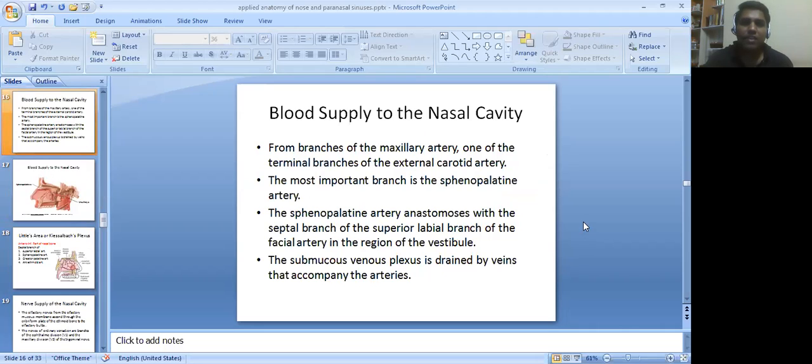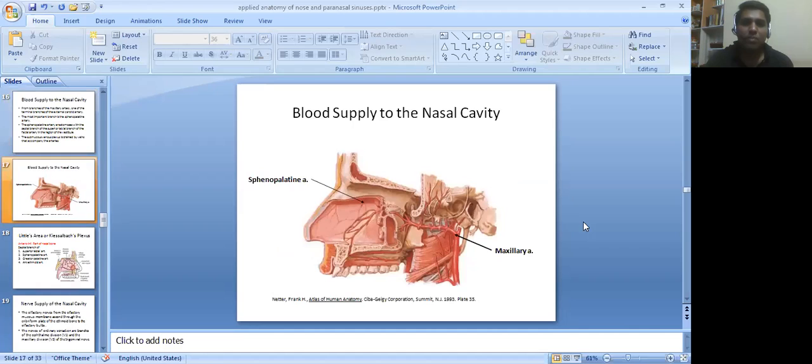Blood supply to the nasal cavity. It is from branches of the maxillary artery, one of the terminal branches of the external carotid artery. The most important branch is the sphenopalatine artery. The sphenopalatine artery anastomoses with the septal branch of the superior labial branch of the facial artery in the region of the vestibule. The submucosal venous plexus is drained by veins that accompany the arteries. Here we can see the sphenopalatine artery, which is a branch of the maxillary artery.